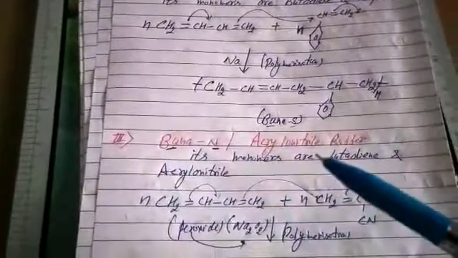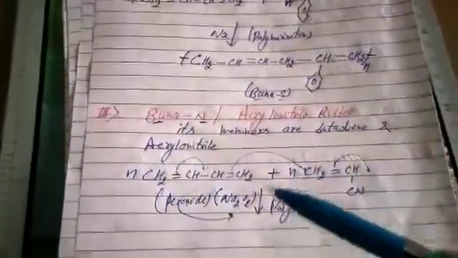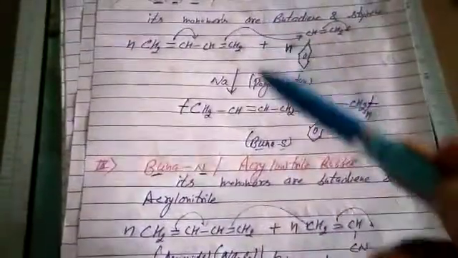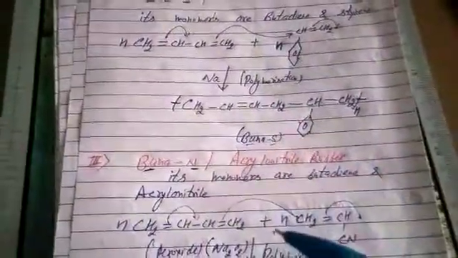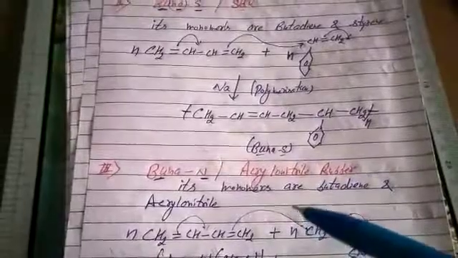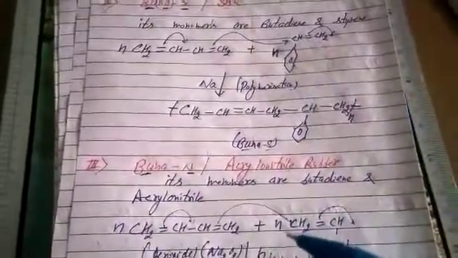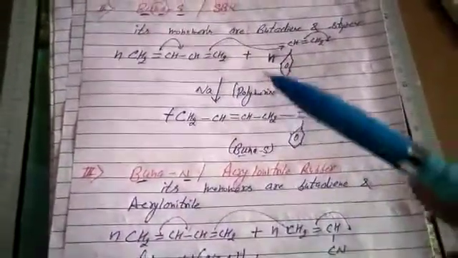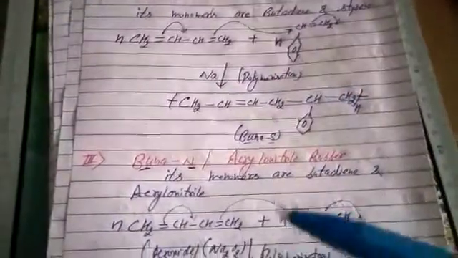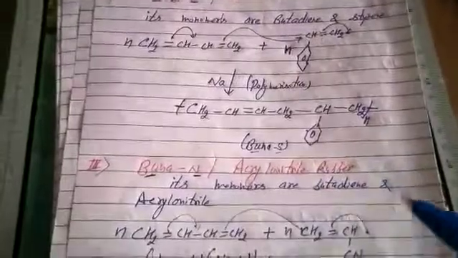At first write the monomers, butadiene and acrylonitrile, and then the chemical equation. 1 mark will be for the monomers and 1 for the chemical equation. It is of 2 marks. The difference, no need to mention 4 points because we have to mention the chemical equation with respect to both of these, Buna-N and Buna-S. That's all with respect to natural and synthetic rubber. Thank you.